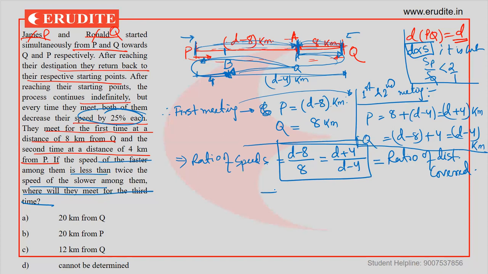Fine. So now if I cross multiply and solve it, D will come out to be 20 kilometers. Simple. If you cross multiply and solve, D will come out to be 20 kilometers.